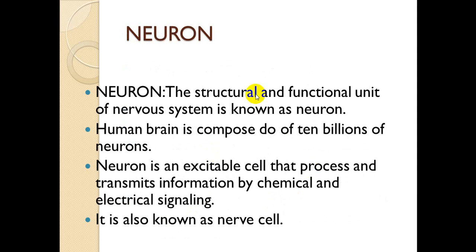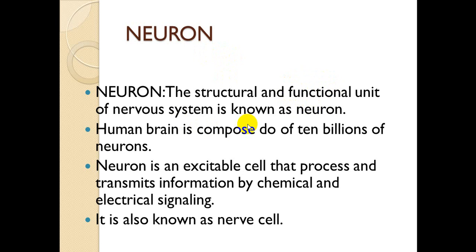Neuron. A neuron is defined as the structural and functional unit of the nervous system. Structural means that the nervous system is made up of neurons, these cells, and functional means that every function occurs at the level of the neuron.